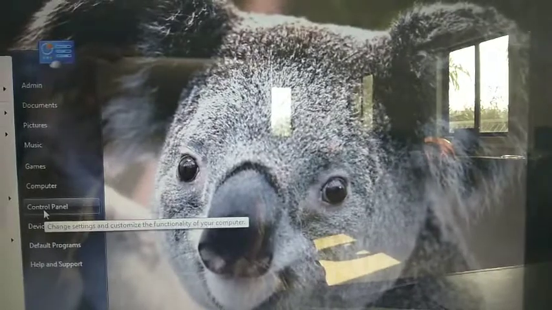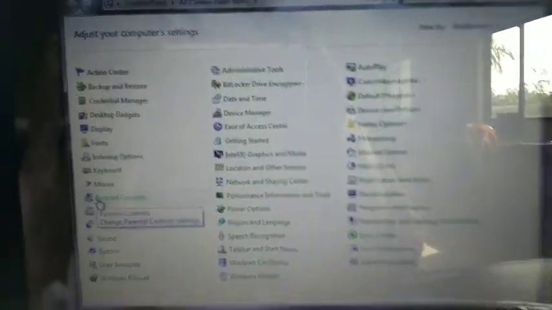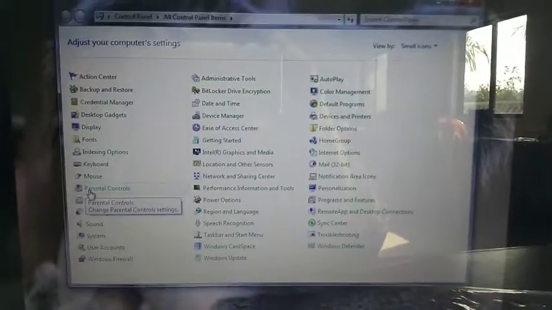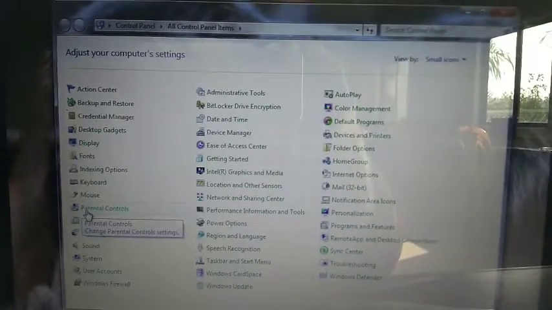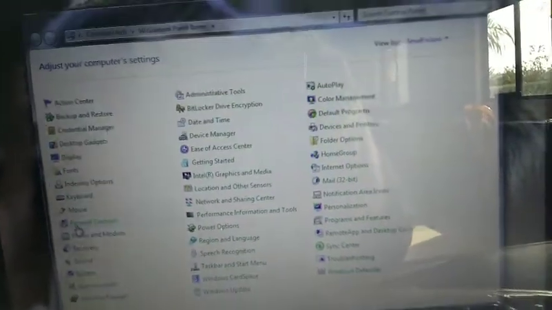See, you can click over control panel and you will see some options are given to you which you can see on page number 33 in your textbook.